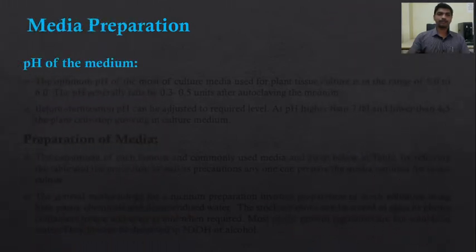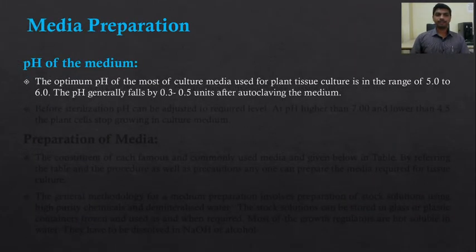Now, the pH of the medium. The optimum pH of most tissue culture media is in the range of 5 to 6. So the pH of the medium has to be maintained between 5 and 6. The pH generally falls by 0.3 to 0.5 units after autoclaving the medium.